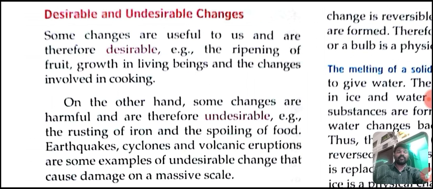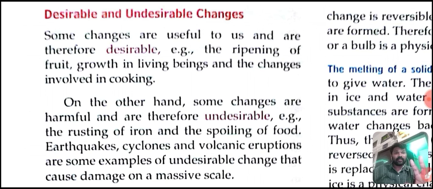Now we are going to discuss desirable and undesirable changes. Some changes are useful to us and are therefore called desirable changes. In simple way we can say that the changes which are useful to us are called desirable changes. Examples are the ripening of fruit, the growth in living beings and the changes involved in cooking, etc. These are all desirable changes.